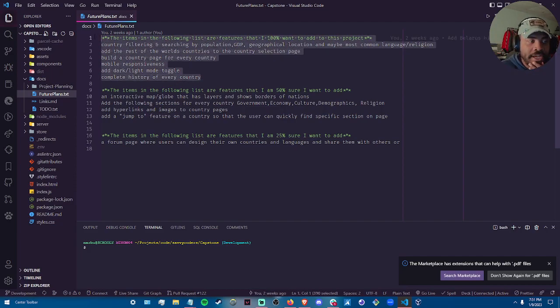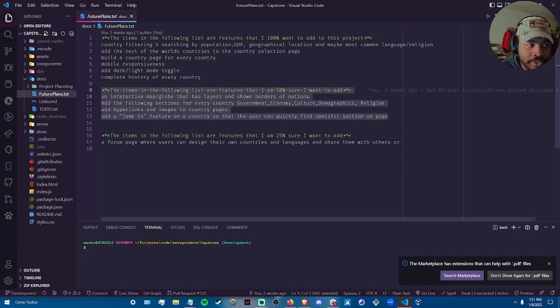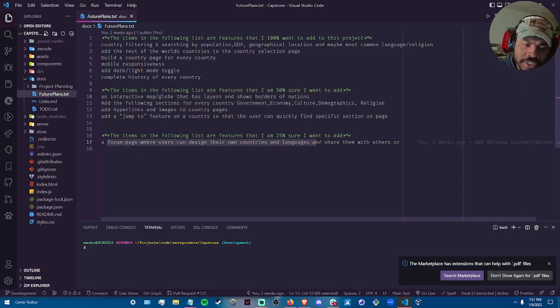These are the goals that I really plan on having done. The ones underneath that in this section here, between lines 9 and 13, are things that I can take or leave, but I would like to have them done. And beneath that, a forum page where users can design their own countries and languages and share them with others. That's just an idea I was spitballing.